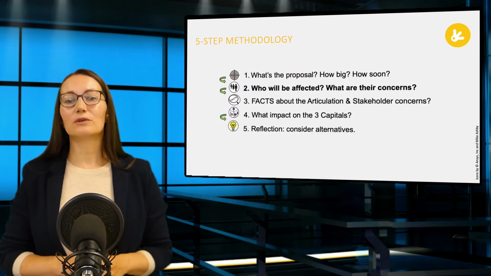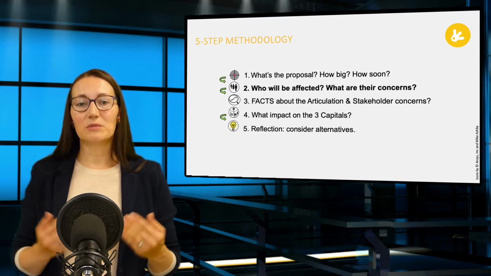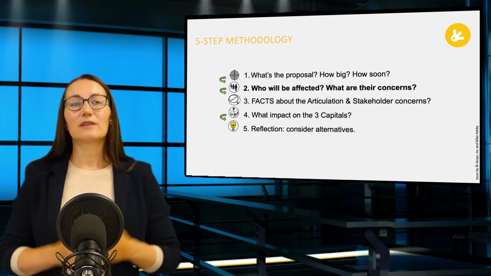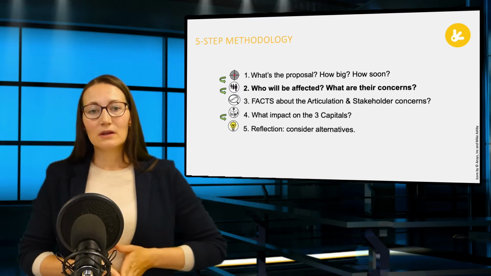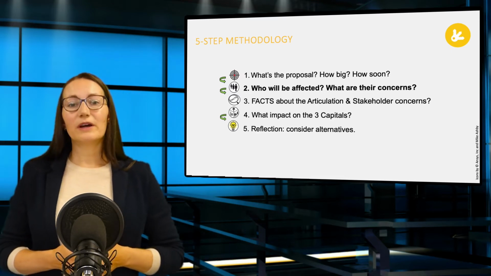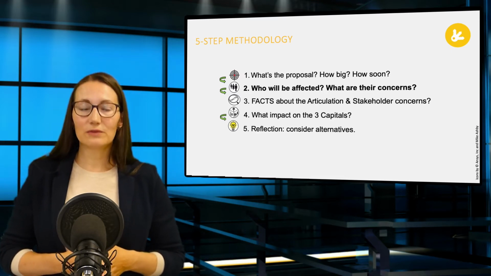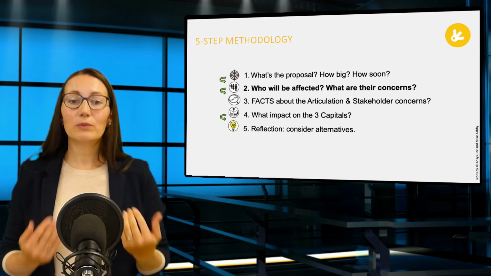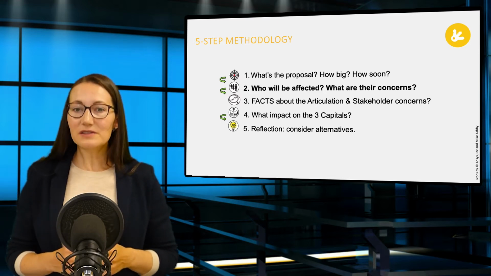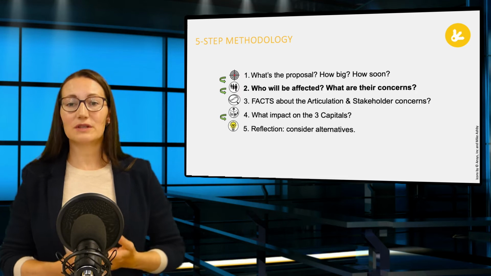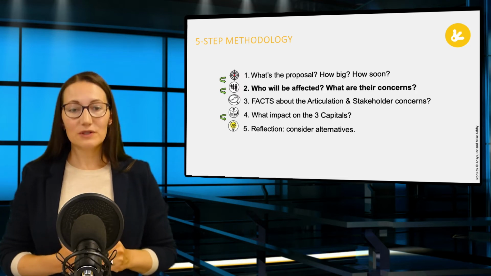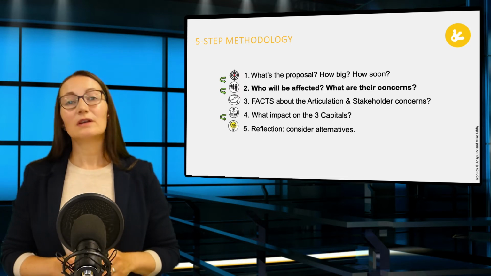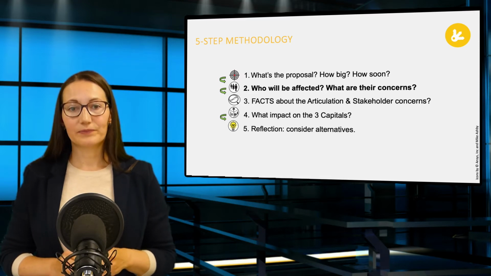In the 5-step methodology, after we have defined the objective, we will need to identify stakeholders and their concerns. A stakeholder could be defined as anyone who is profiting from or affected by the proposal. In the case of electric cars, this includes, among others, government, public, local communities, owners, manufacturers, lobbyists, and investors.